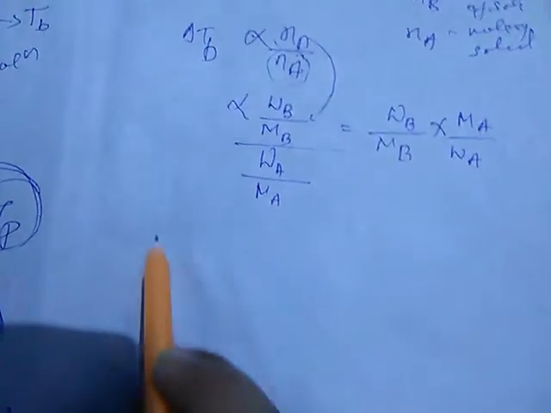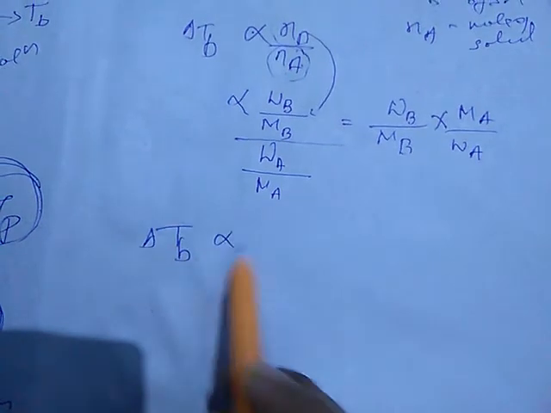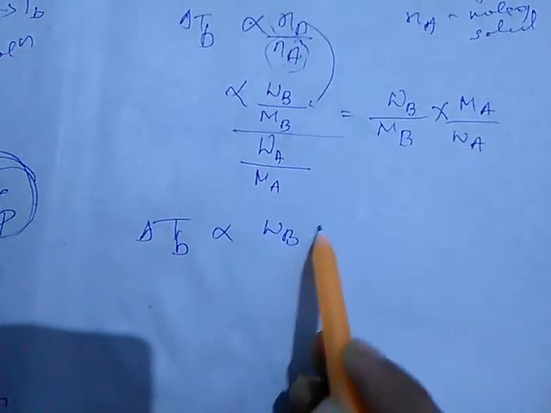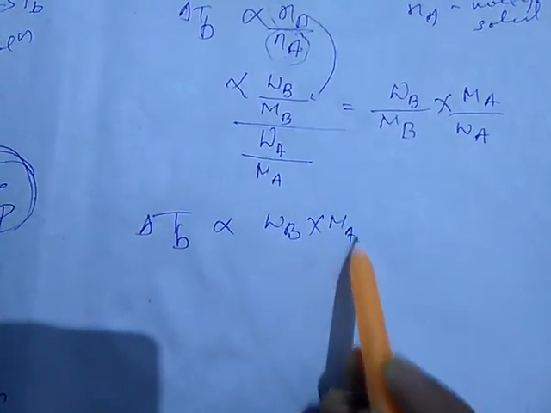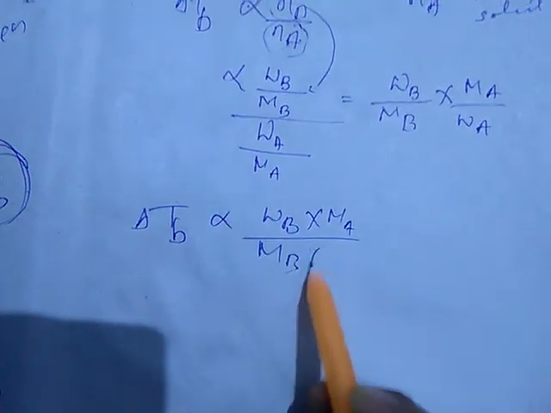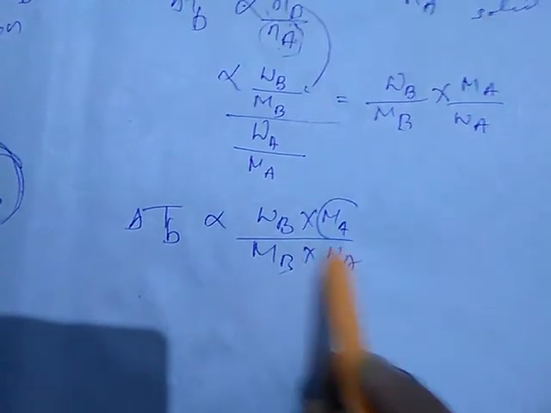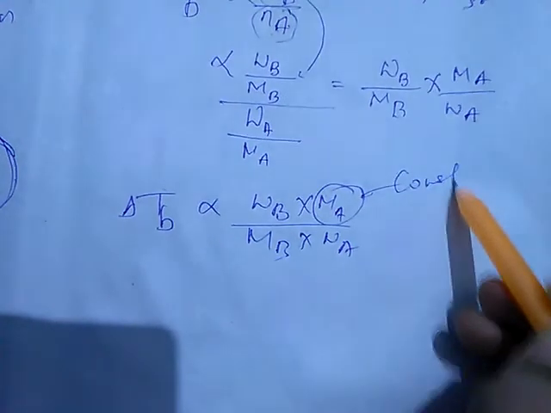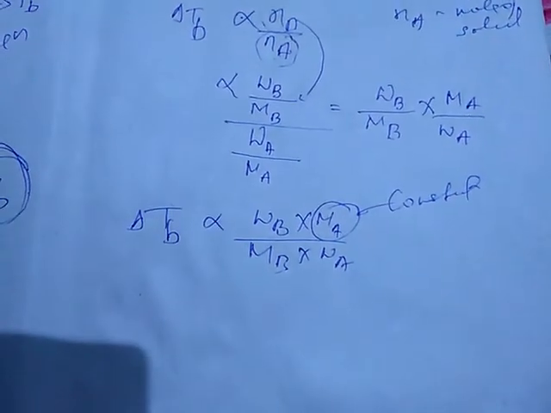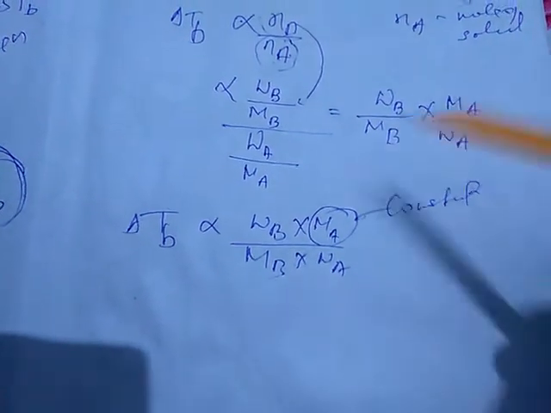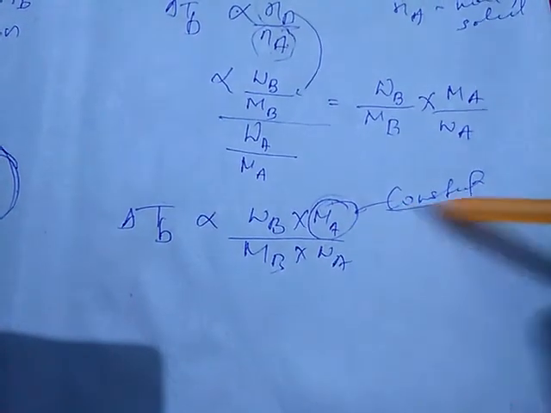Now in this expression, delta TB is directly proportional to WB into MA by MB into WA. This MA is constant, since the molar mass of the solvent will be constant.